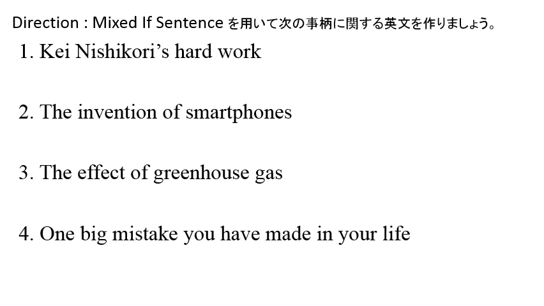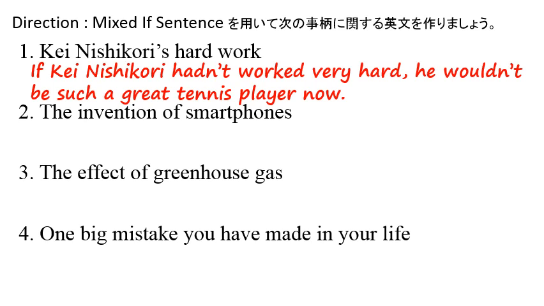Okay, so the answer will be something like this. If Kei Nishikori hadn't worked very hard, he wouldn't be such a great tennis player now. The first half of the sentence, if Kei Nishikori hadn't worked very hard, is the opposite of the past reality. And the past reality is that he worked very hard to be a good player. The second half of the sentence, he wouldn't be such a great tennis player now, is the opposite of the present situation. The reality now is that he is a good tennis player.